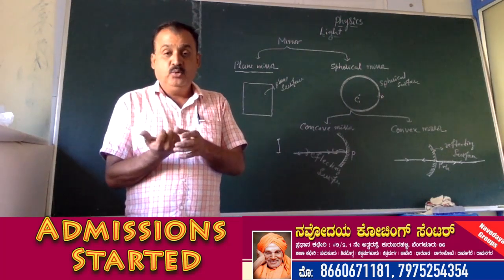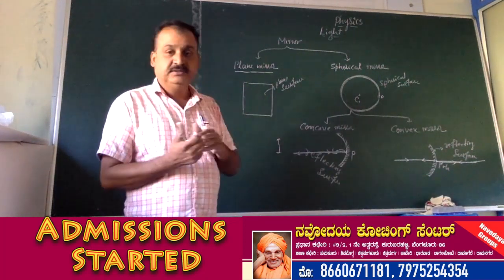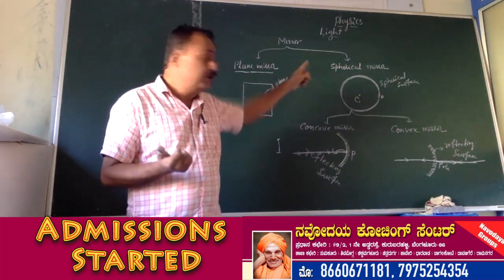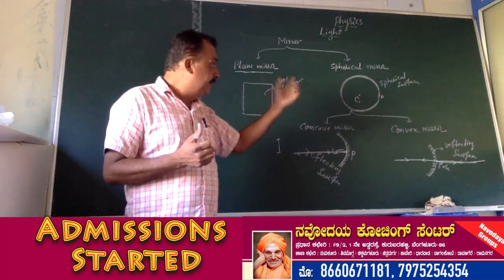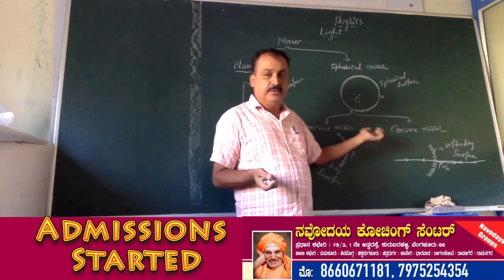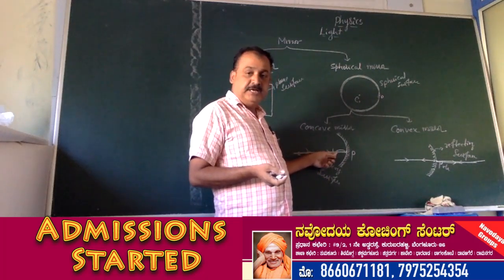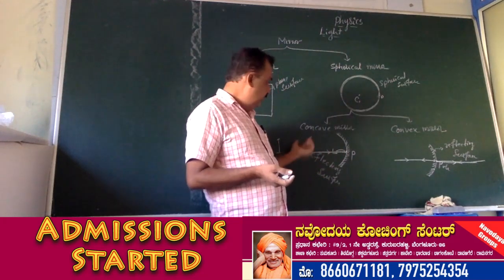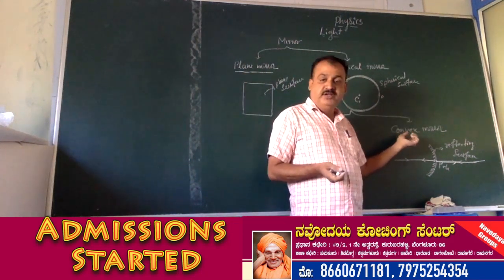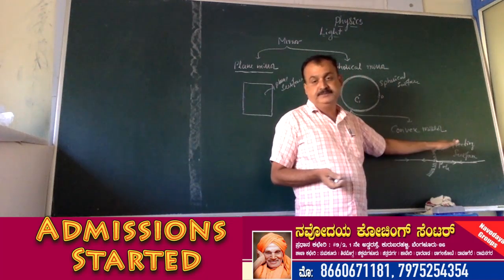A mirror whose reflecting surface is plane is called a plane mirror. A mirror whose reflecting surface is spherical is called a spherical mirror. Again, there are two types of spherical mirror: one is the concave mirror and another one is the convex mirror. A spherical mirror whose reflecting surface is curved inwards is called a concave mirror. If the reflecting surface is curved outwards, it is called a convex mirror.